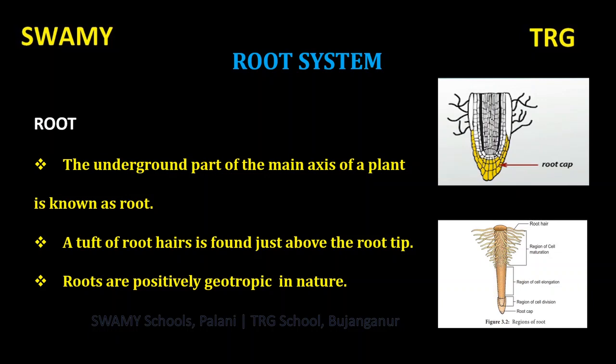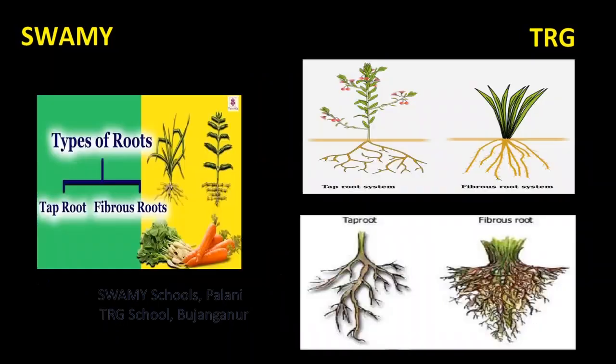So each and every root system have some differences between them. Plants' root system is classified into two types: taproot system and fibrous root system. As we know in lower classes about taproot and fibrous root system. Taproot system is found mostly in trees.